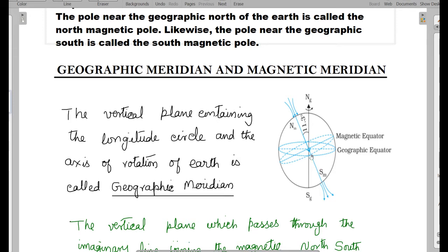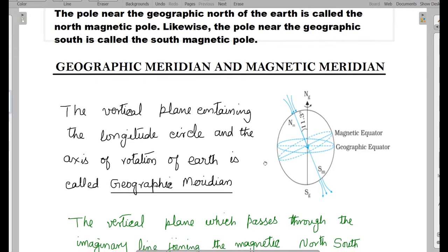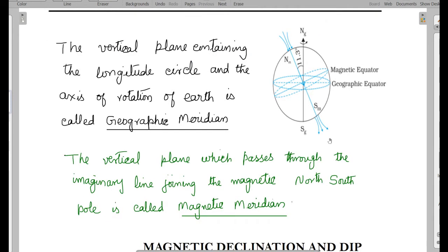Now, the magnetic meridian is the vertical plane which passes through the imaginary line joining the magnetic north-south poles of the Earth. But the geographic meridian is the vertical plane which passes through the axis of rotation of the Earth.